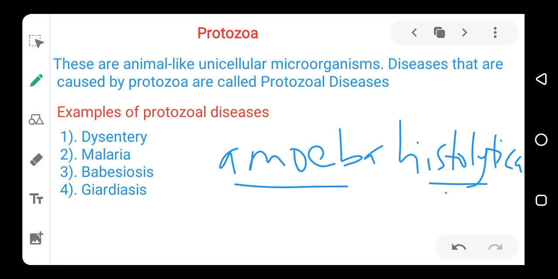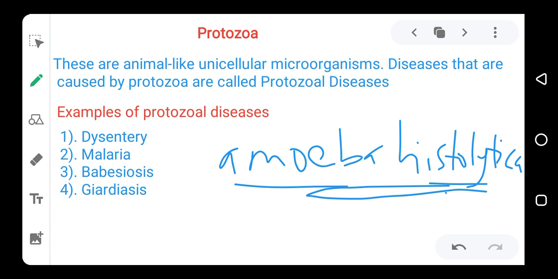So anytime you are having dysentery and you go to a medical lab to do tests, they will look for the presence of Amoeba histolytica in your intestine. If they see it, then they will suspect that that is the cause of it, and then they find a way to remove this organism from your body.